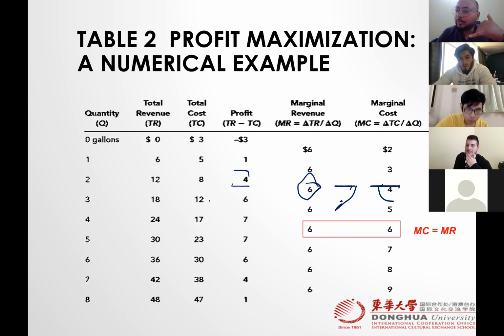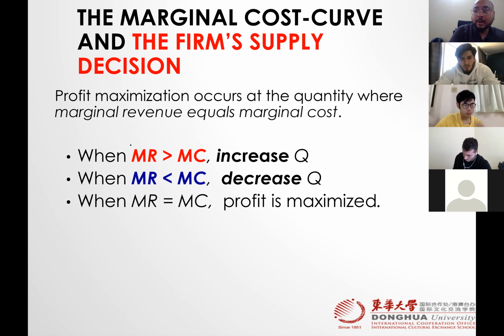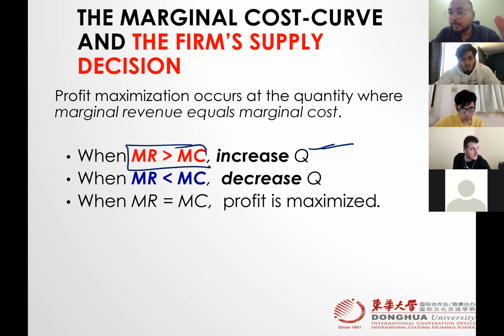So you can say to your manager, look, we need to have a double shift. Why? Because there is still potential. You can earn more profit, 4, 6, 7, right? So make a point here. If MR is greater than MC, increase production, right? Or if you are an employee, an accountant, you can just suggest to your management, look, our MR is greater than MC, so we should increase production, because increasing production is going to increase our profit.